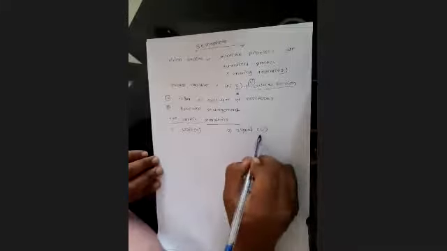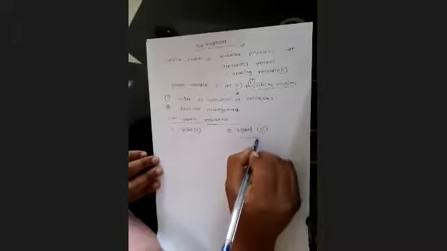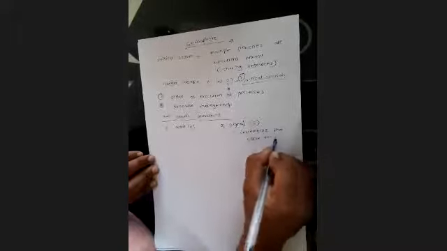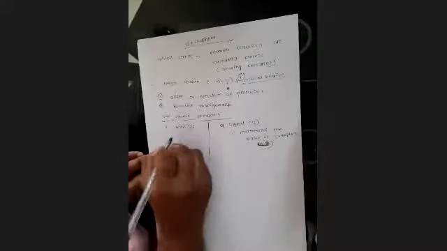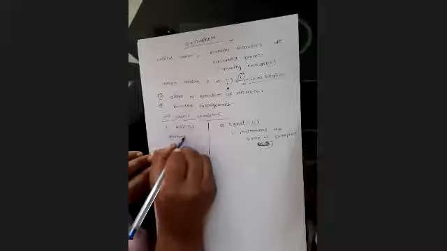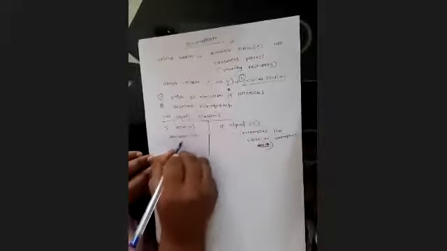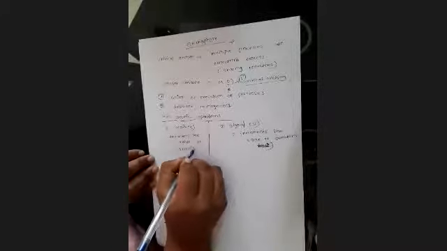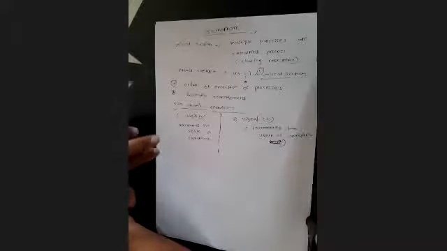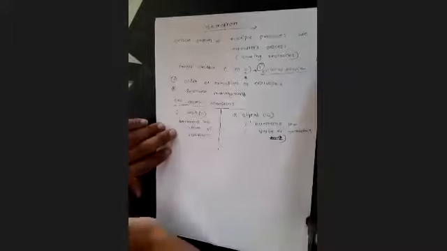This signal increments the value of semaphore by 1, or simply we will say it increments the value. And this wait operation decrements the value of semaphore. Wait operation decrements, signal operation increments.